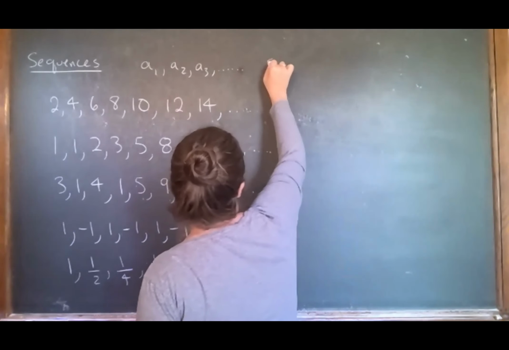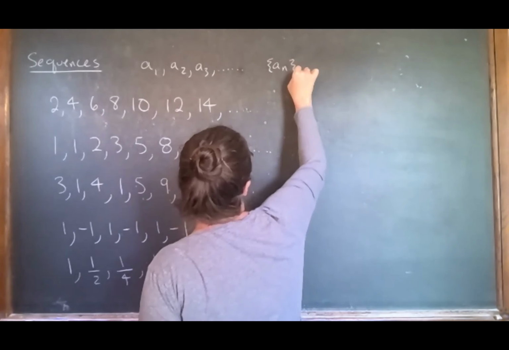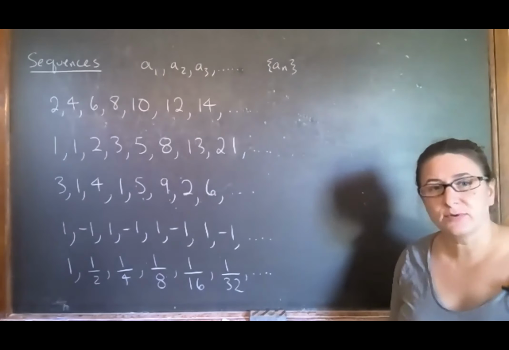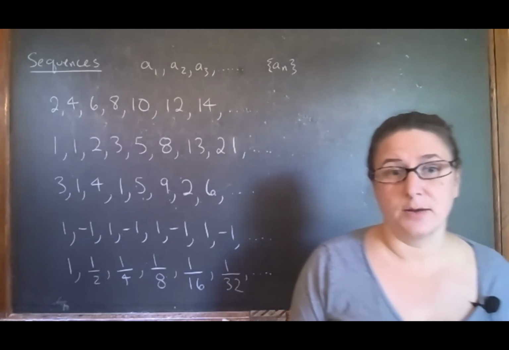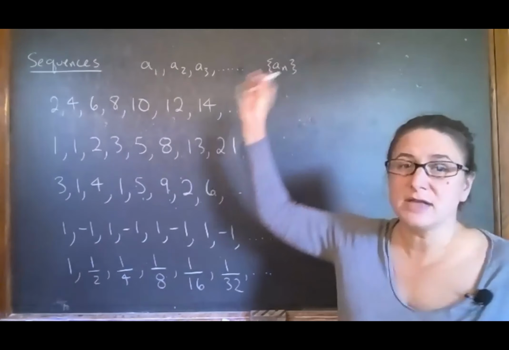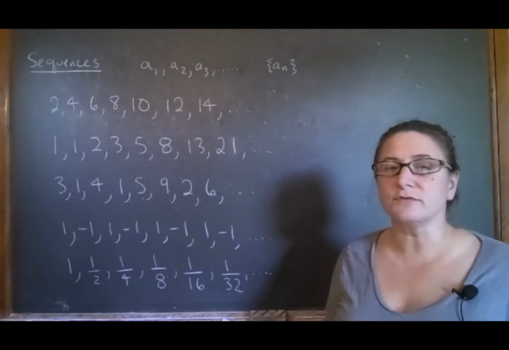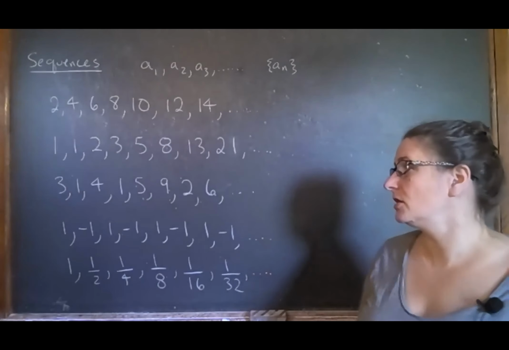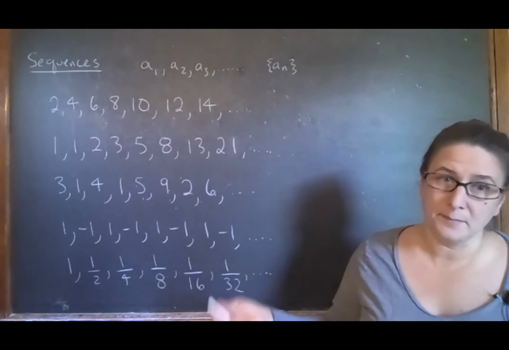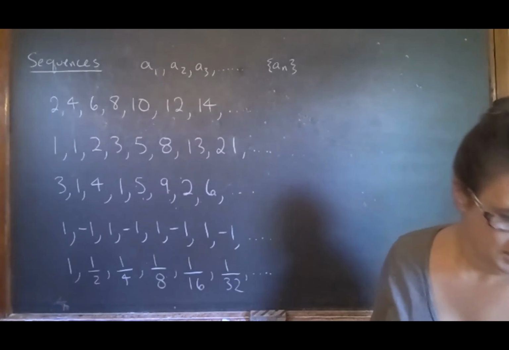So this sequence you could write as AN. We're interested in sequences that have an infinite number of numbers, so AN is good for all natural numbers n. Sometimes we may start from 0, or sometimes we may start from 5, but for the most part, we try to start from 1. It's just a convention, so to speak.